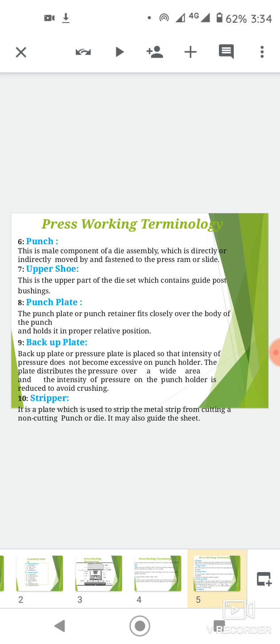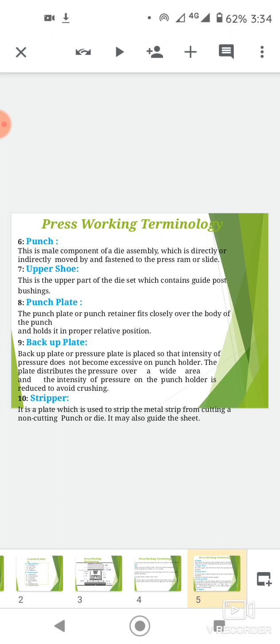Upper shoe. This is the upper shoe part of the die set which contains guide posts and bushings. Punch plate. Punch plate or punch retainer fits closely over the body of the punch and holds it in proper relative position.